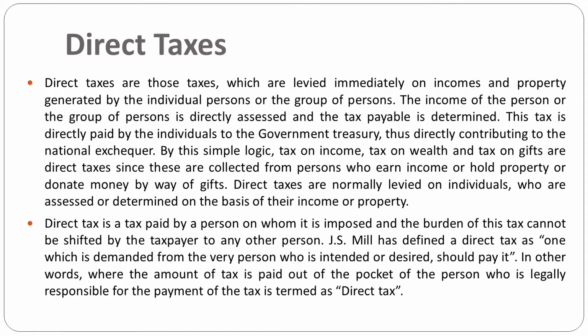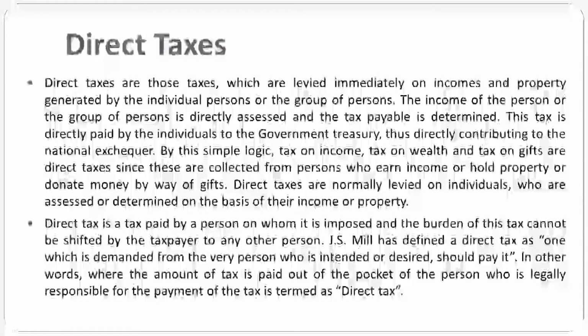By this simple logic, tax on income, tax on wealth, and tax on gifts are direct taxes, since these are collected from persons who earn income, hold property, or donate money by way of gifts. The direct taxes are normally levied on individuals who are assessed on the basis of their income or property.